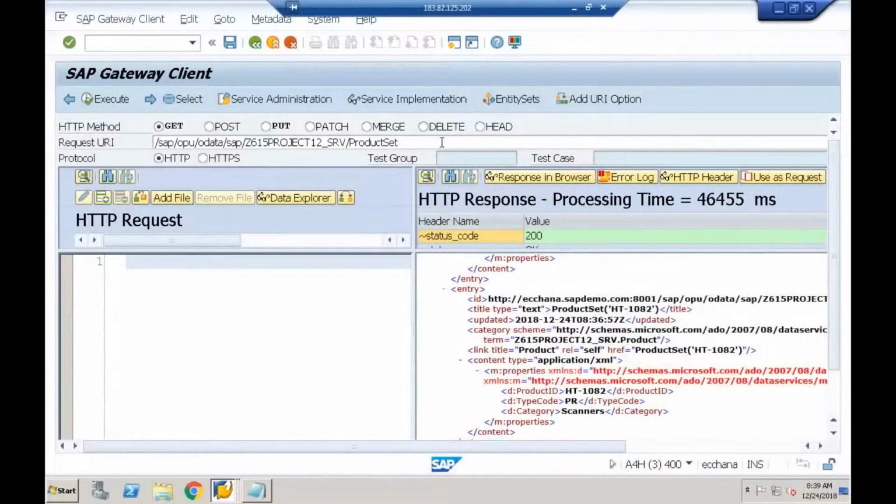Now what I'll do, I'll say product set. Here I'll say question mark dollar top equal to 5 ampersand. So how to give multiple query options? You have to separate with the ampersand. Dollar skip is equal to 4. Is it correct? Question mark dollar top equal to 5 ampersand dollar skip is equal to 4. Done. Let me execute this.